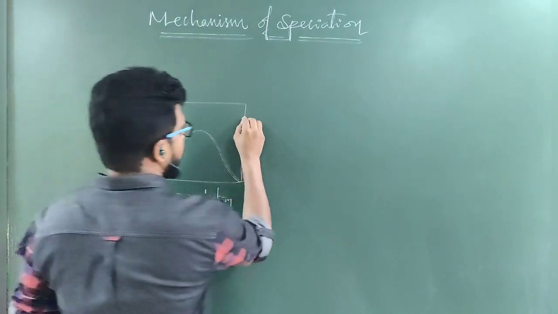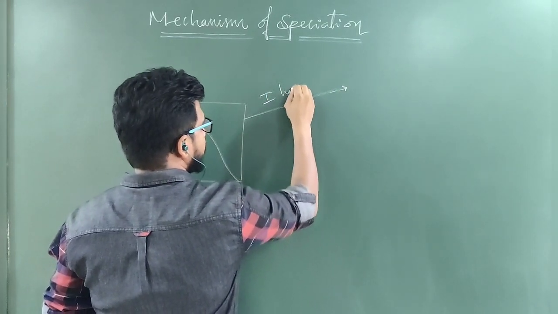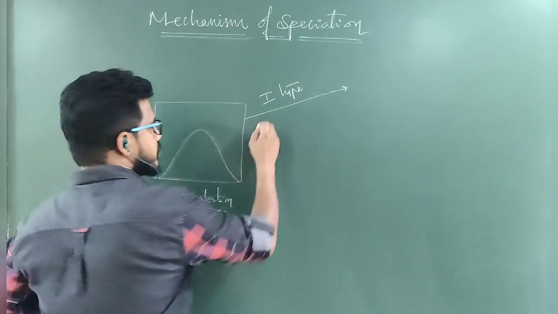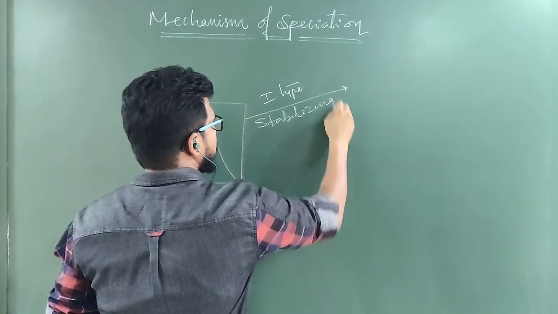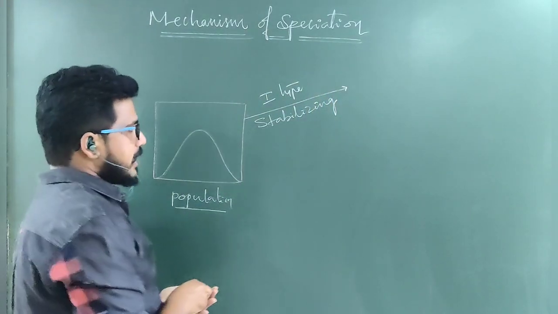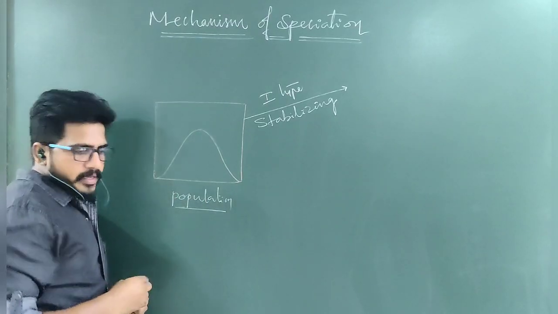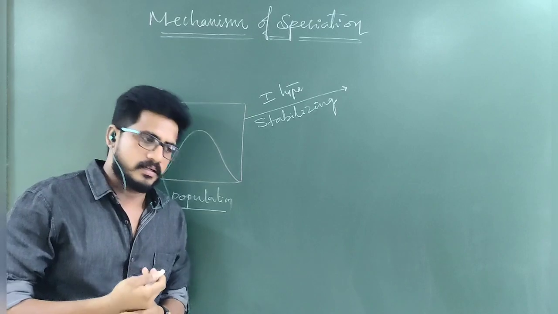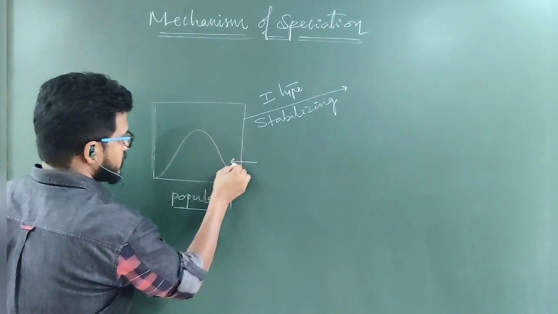The first type of speciation is the stabilizing method. In this stabilizing method, what is happening in the limited or given population is that some problem, some calamity, has come from both directions.